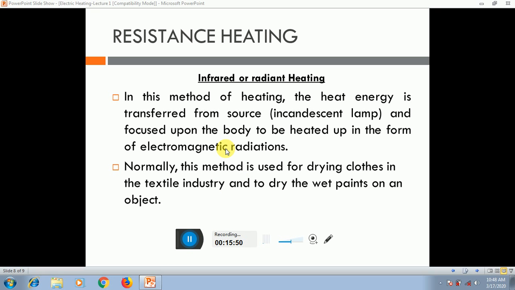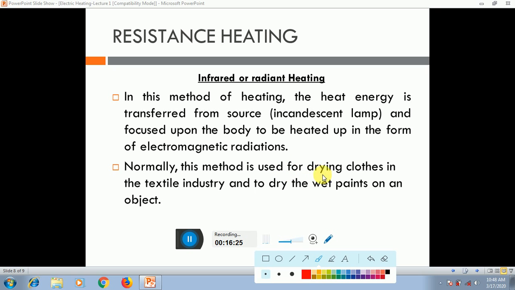One basic example of infrared or radiation heating is the solar cooker. We know the function of the solar cooker: heat is transferred from the sun and the food is cooked. Normally this method is used for drying cloth in the textile industries and for drying wet paint on an object.